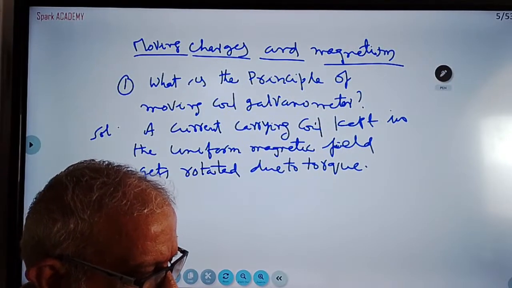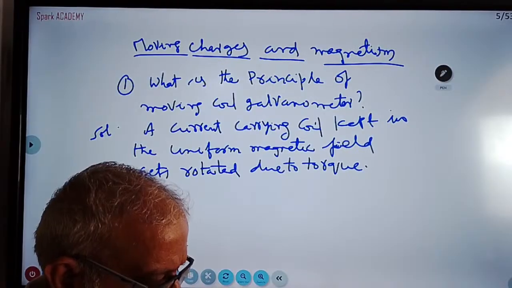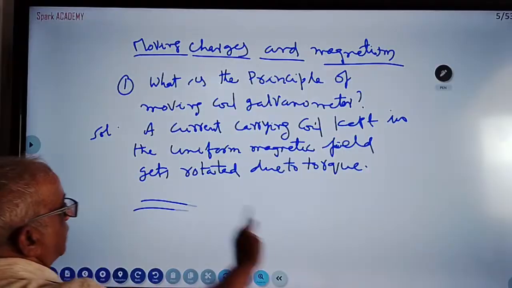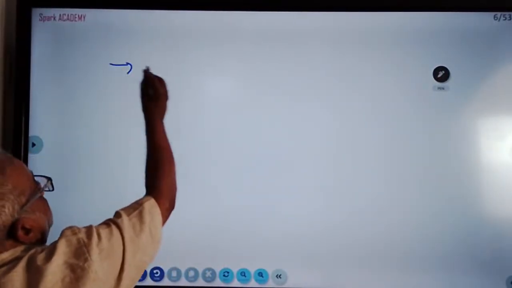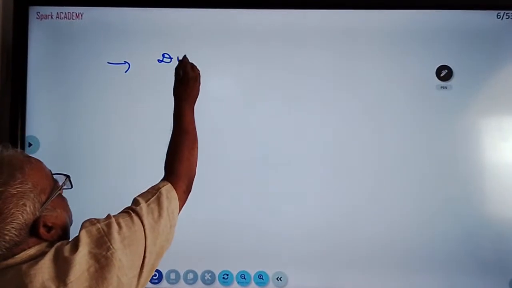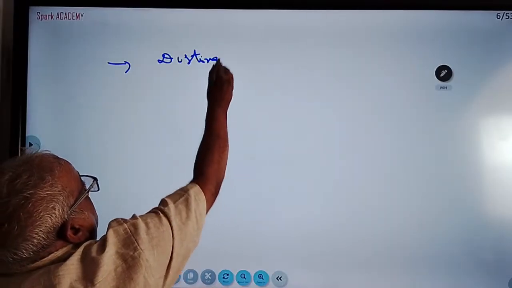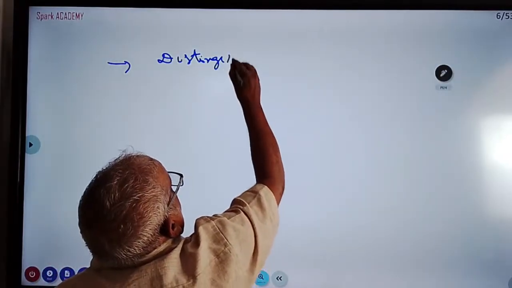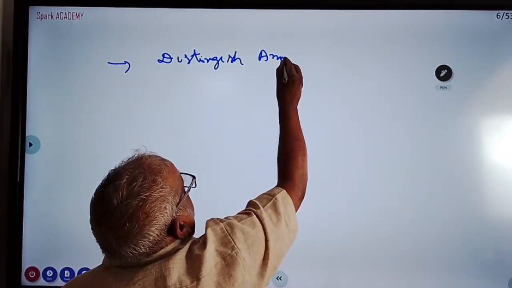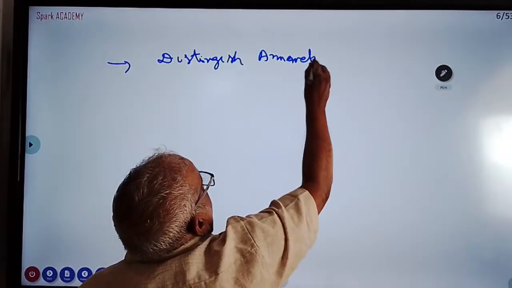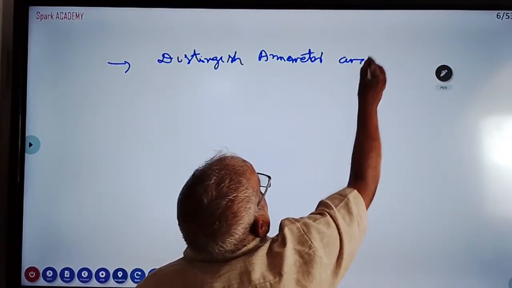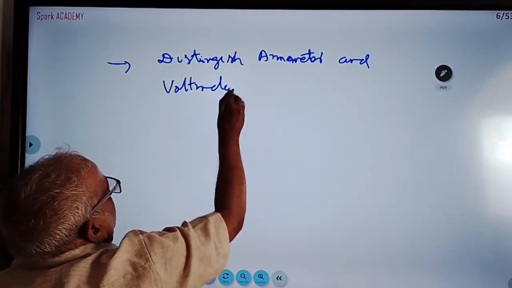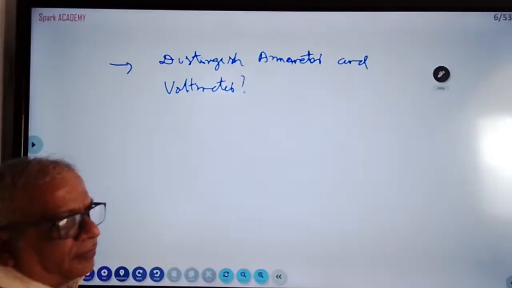How can you convert a galvanometer to an ammeter? One second, students. Conversion of galvanometer to ammeter. Next question is, how do you distinguish between ammeter and voltmeter? They are also asking this. Distinguish ammeter and voltmeter. So what is the distinction?